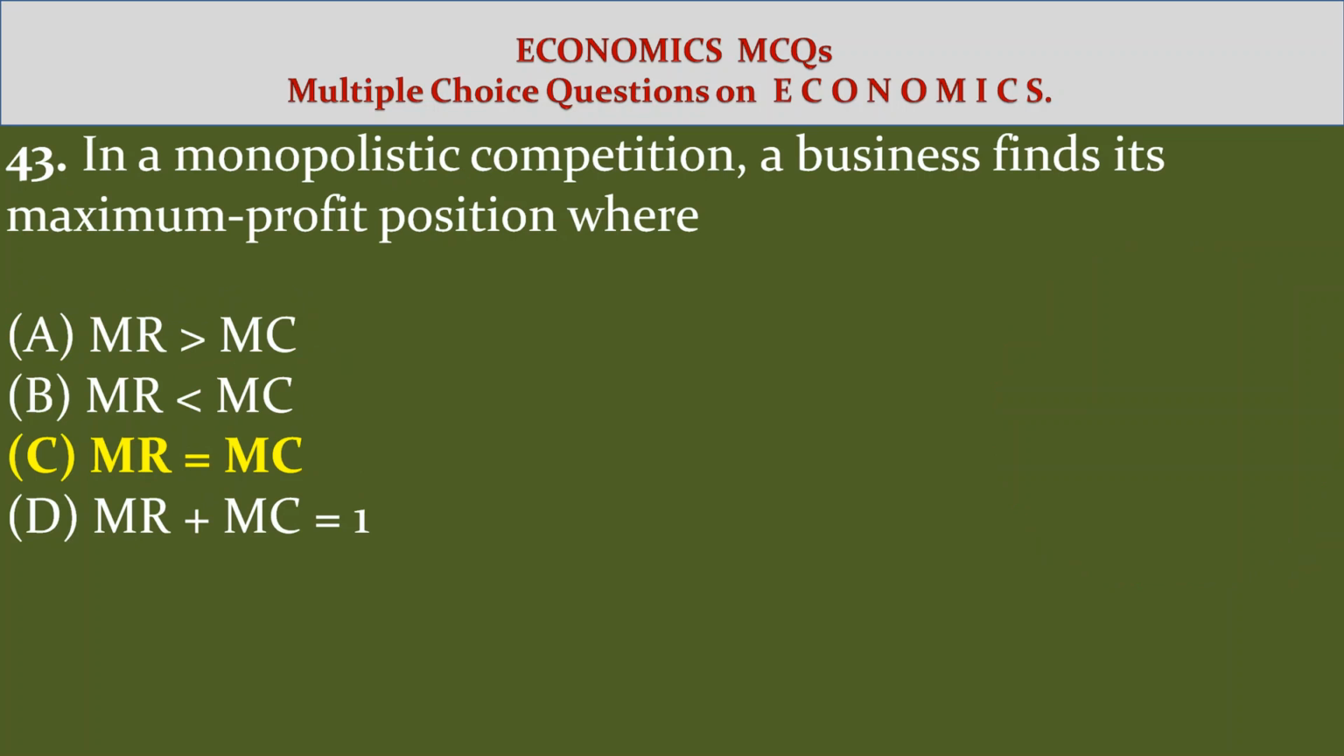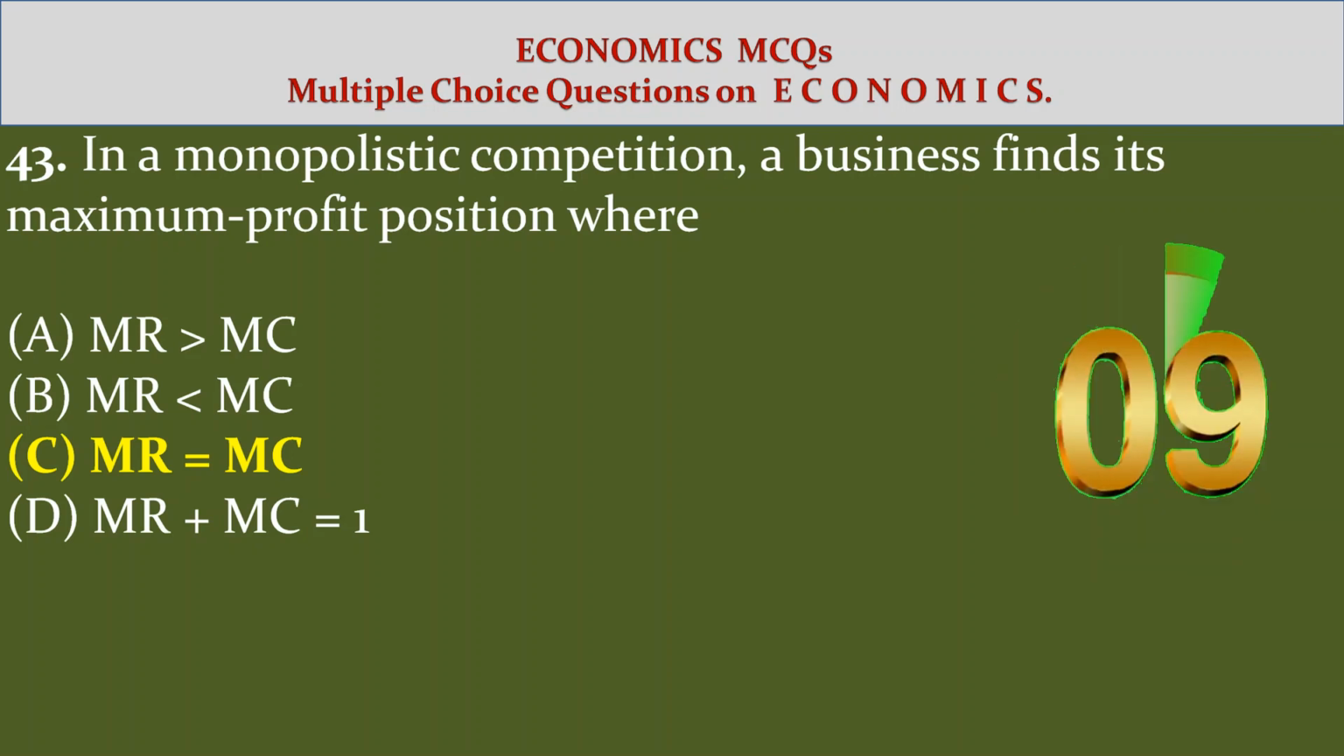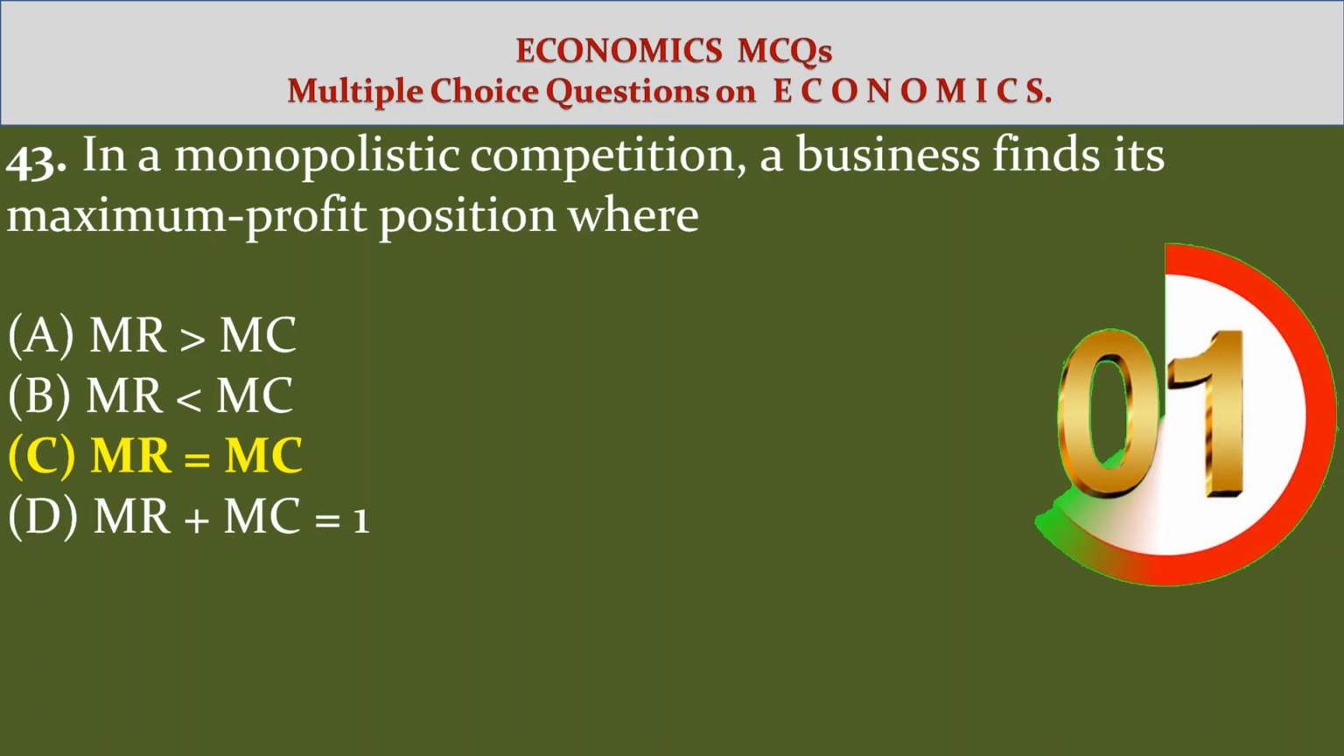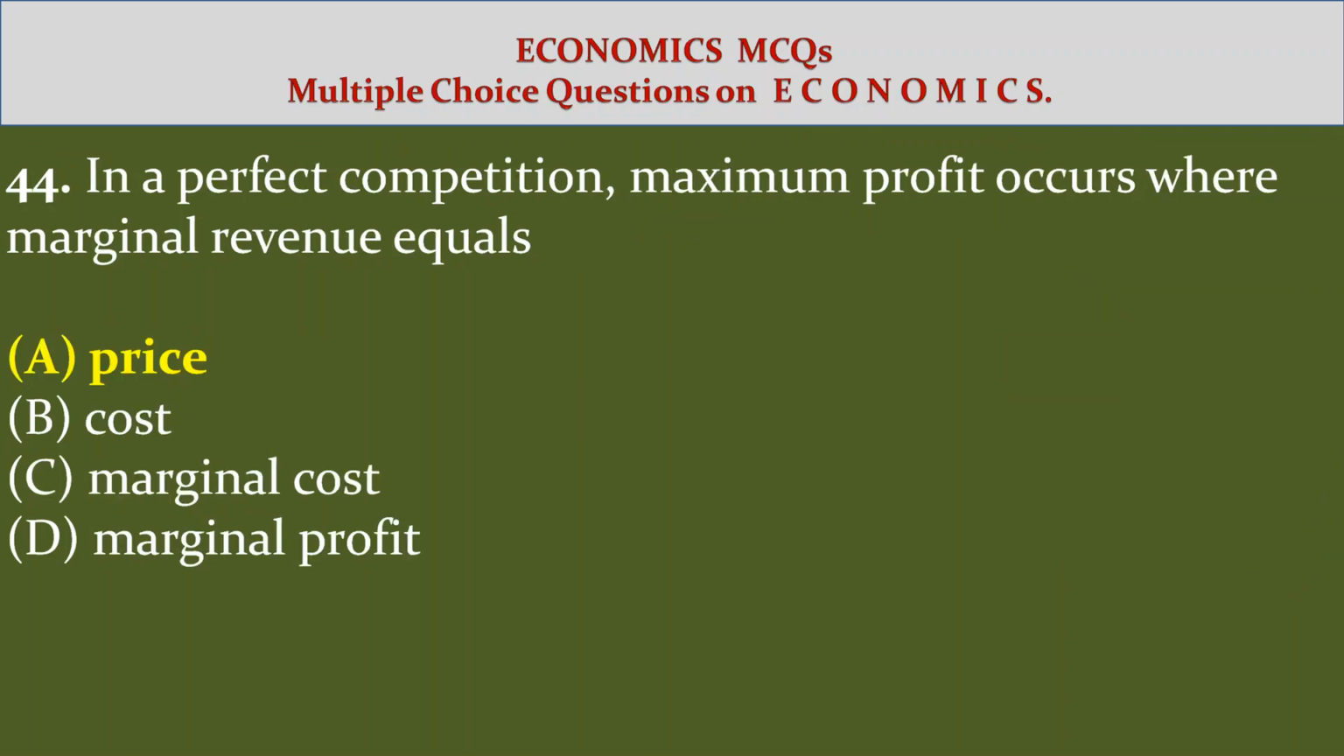44. In a perfect competition, maximum profit occurs where marginal revenue equals option A. Price, option B. Cost, option C. Marginal cost, option D. Marginal profit. Answer A. Price.